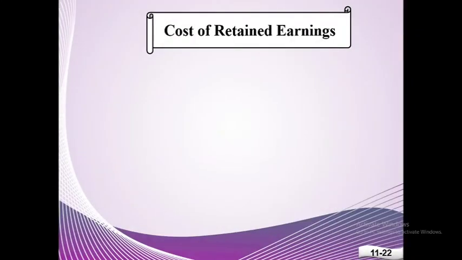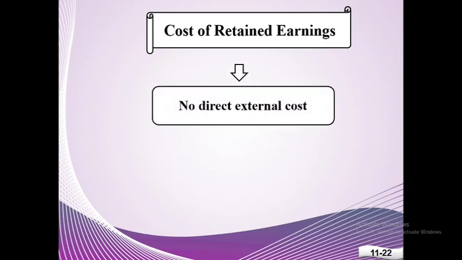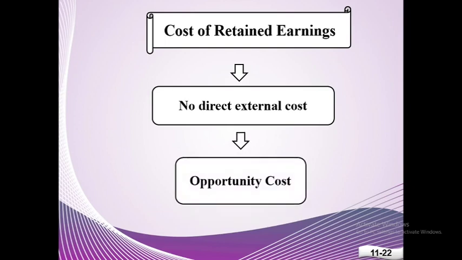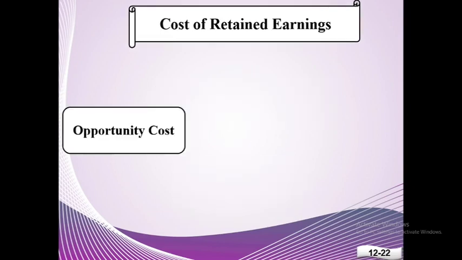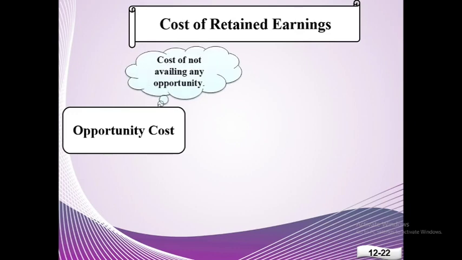Is there any cost of retained earnings? No, there is no direct external cost, but there is an opportunity cost. So, what is opportunity cost? You know that the cost of not availing any opportunity is termed as opportunity cost.